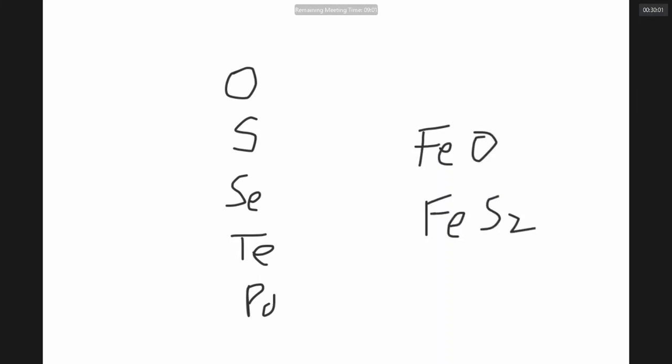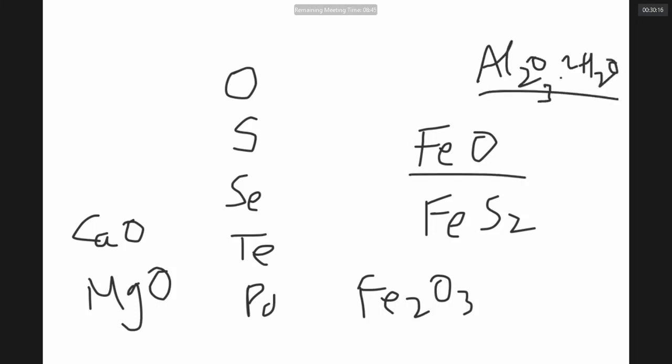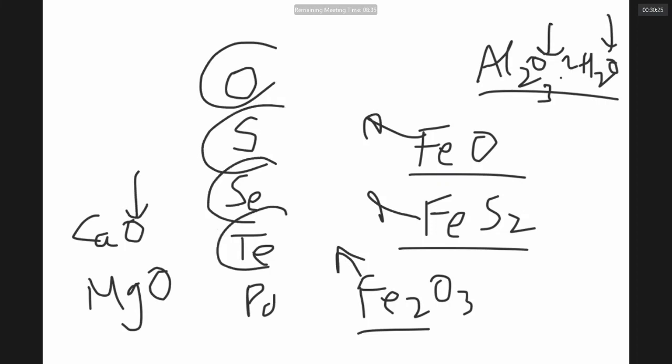And there is an ore called hematite, an ore called calcia, an ore called magnesia, an ore called bauxite. From all these ores, you can extract a typical metal, but they contain oxygen. Most of the ores are made by these elements, and they are called ore-forming elements or chalcogens. Are we very clear why they are called chalcogens?